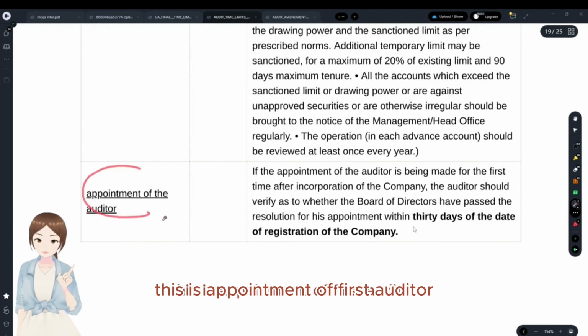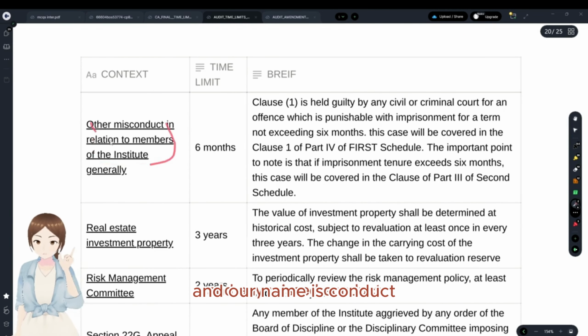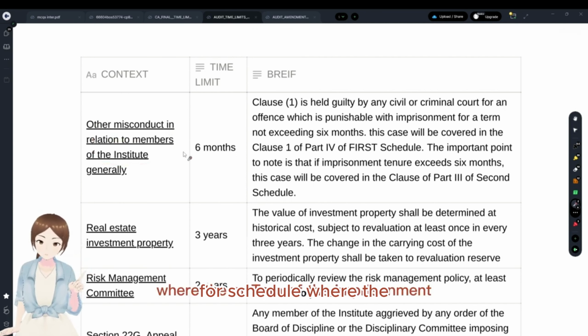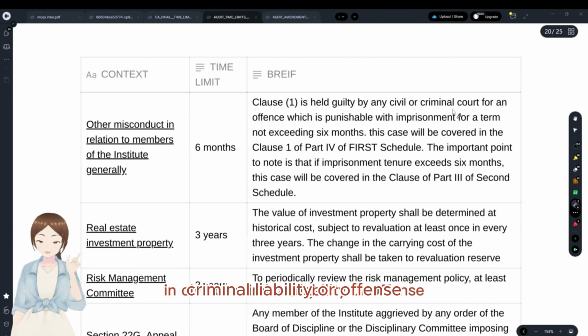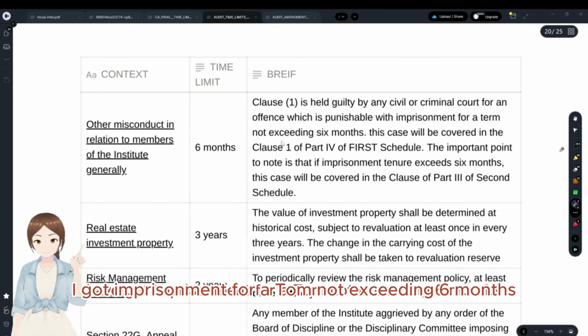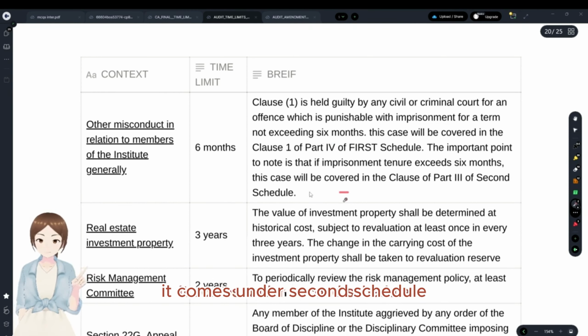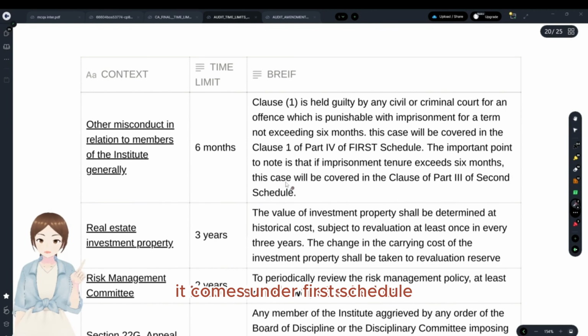This is appointment of first auditor within 30 days from the registration of the company. And any misconduct for the members, this is again clause 1 of part 4 first schedule, where the term of the imprisonment for any member who was involved in civil or criminal liability or offense has got imprisonment for a term not exceeding 6 months. If it exceeds 6 months, it comes under second schedule. If it touches till 6 months, it comes under first schedule.